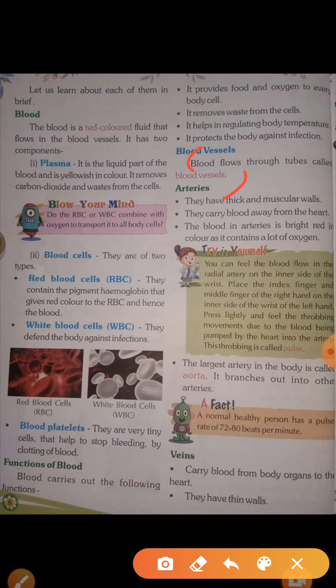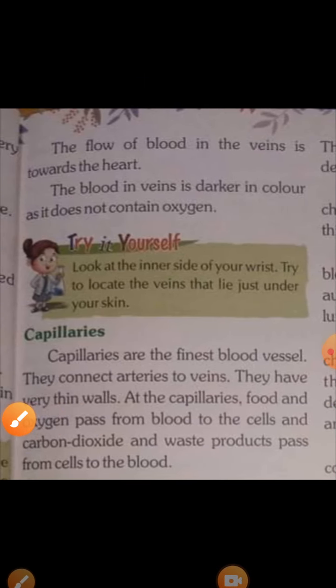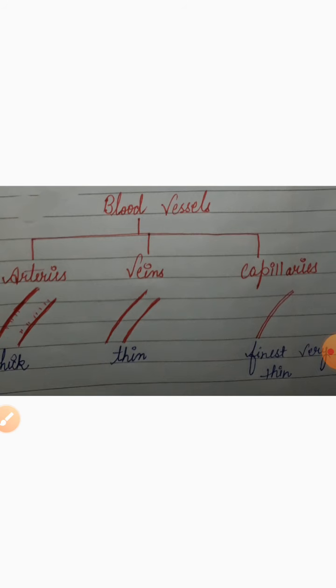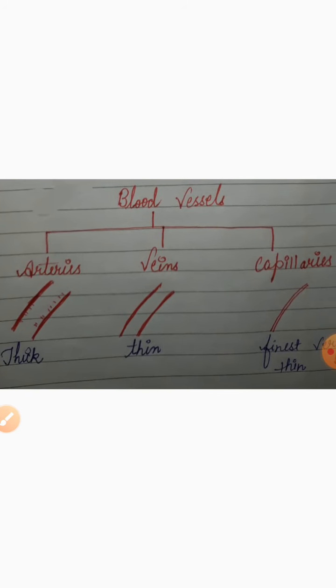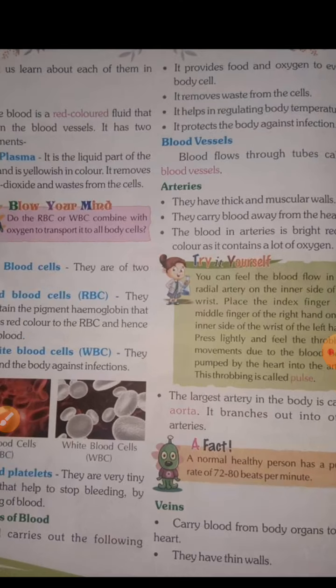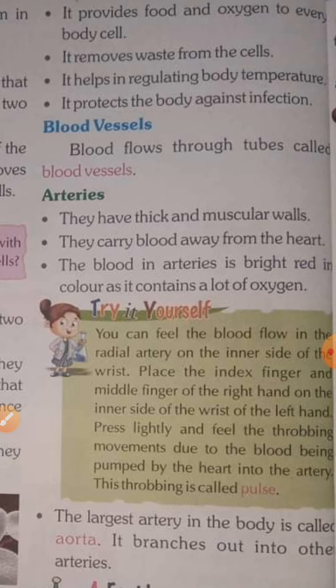So, students, these are of three types. First of all, I want to show one chart here. Here, look at this chart first. Blood vessels are divided into three types. First is arteries, then veins, then capillaries. Three types. First, I will explain arteries. Come on to your explanation page. Arteries, here, page number 8. Blood flows through tube-like vessels.